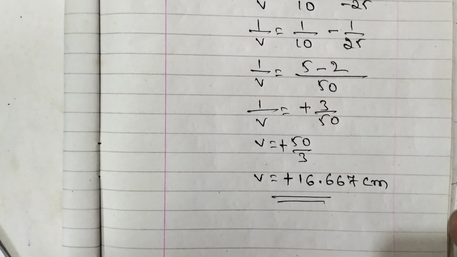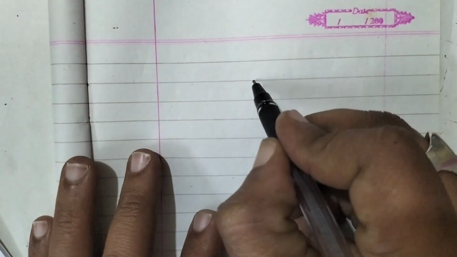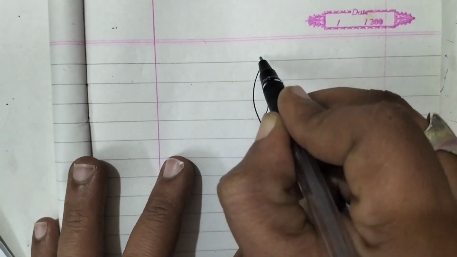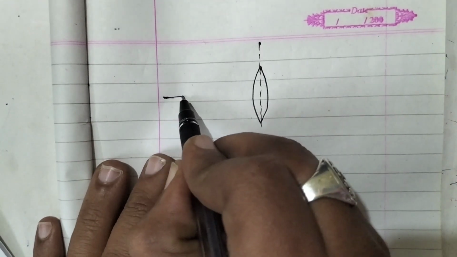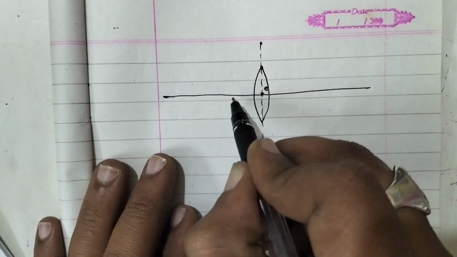So now let us draw the ray diagram for this one, and let us see what is the position of the image. So let us take one convex lens here. This is the principal axis. This is the optic center.